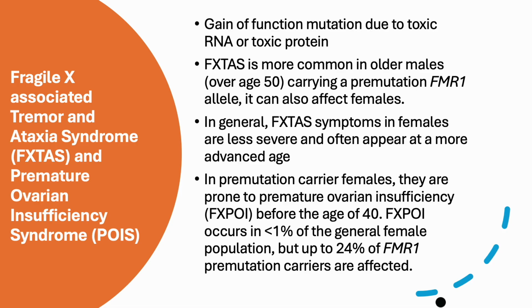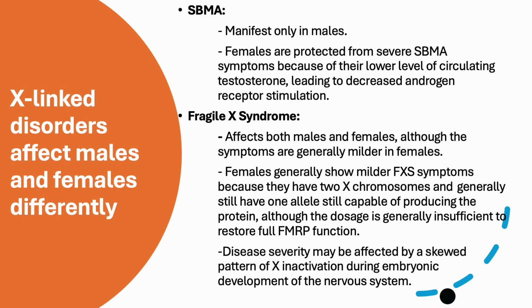Premutation carrier females are prone to premature ovarian insufficiency, that is, their menses stop before the age of 40. FXPOI occurs in less than 1% of the general female population, but up to 24% of FMR1 premutation carrier females. So in terms of X-linked disorders, why do they affect males and females differently?